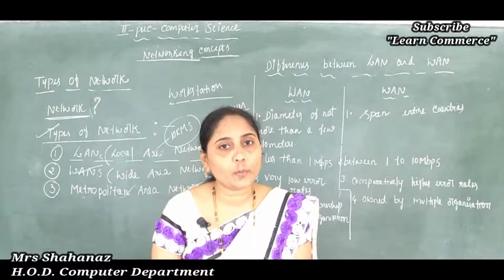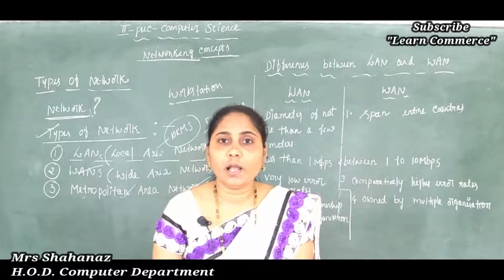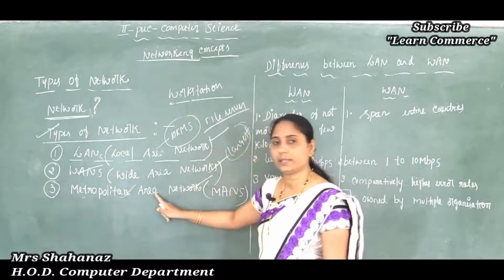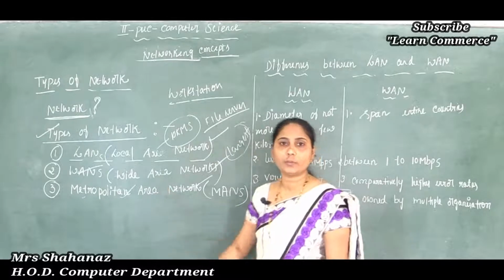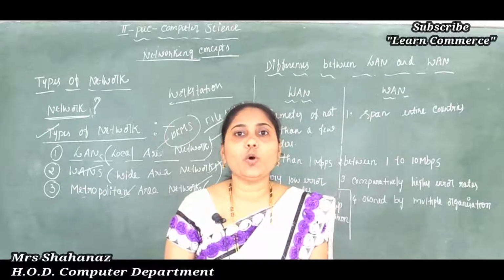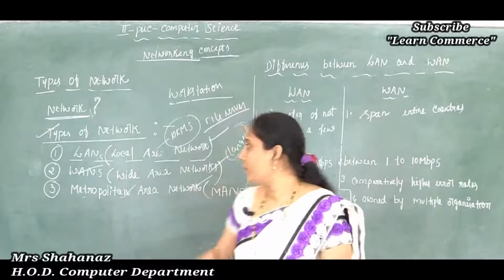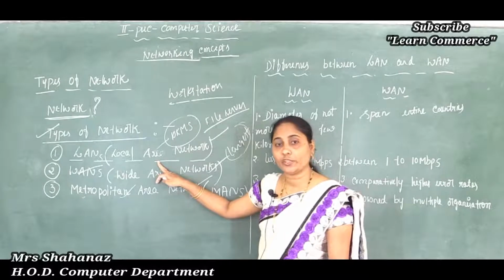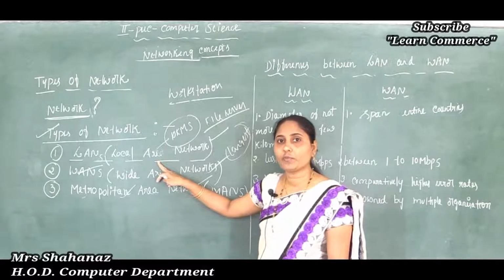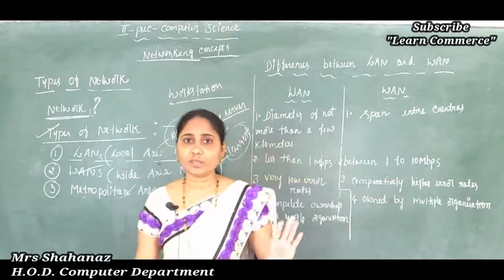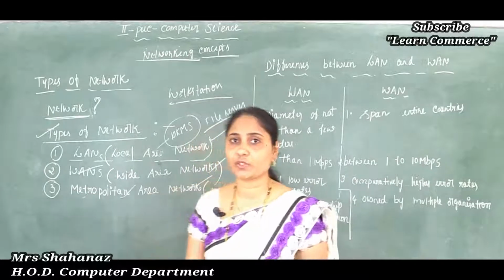Now we are in the concept of the MANs, you should remember it. I am going to tell the third point, not the second point. MANs are networks that spread over a city. Clear this point? In the case of the LAN, computers are connected within a range of 10 kilometers, or the diameter is very small, not more than a few kilometers. So this is about our LAN.